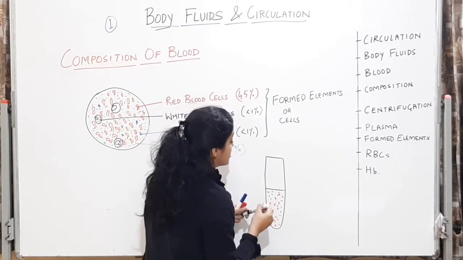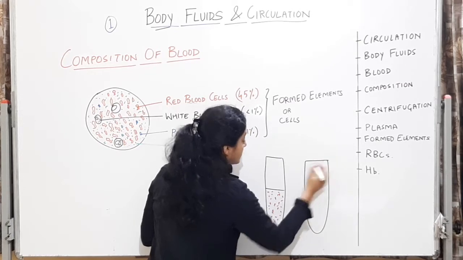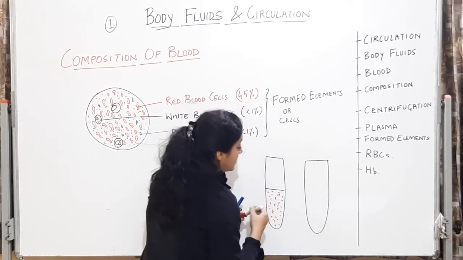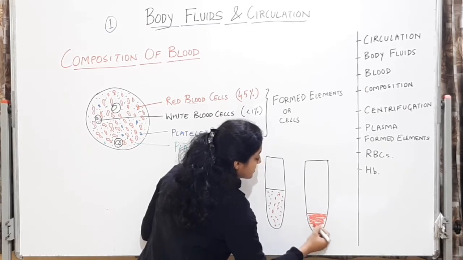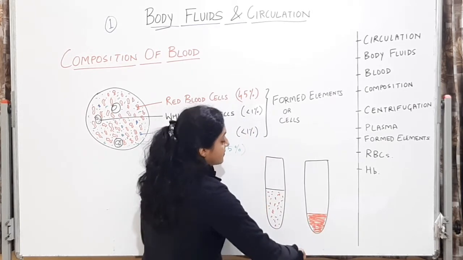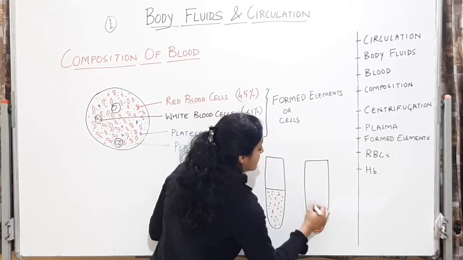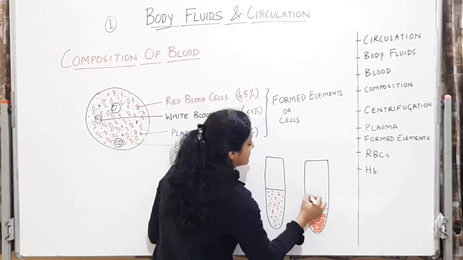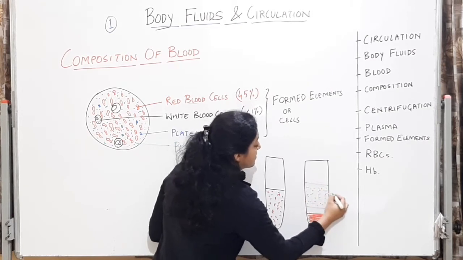Upon centrifugation, you will get a product like this. The red blood cells will be below. In the center, you will have a white buffy coat, and then above, you will have the plasma. This will be the plasma.